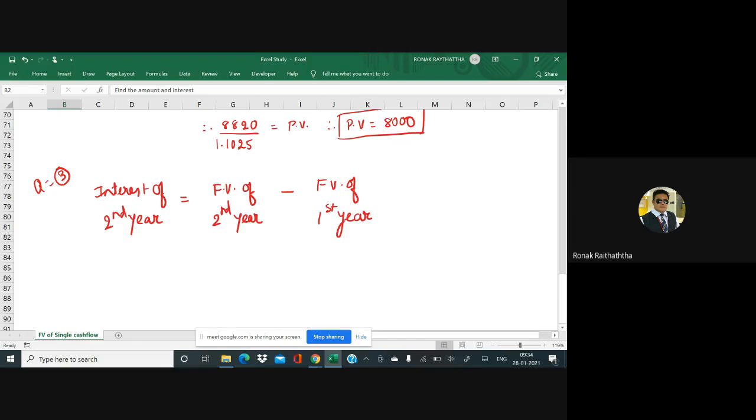What is the interest of the second year? 25. Now, how have you got this interest? FV of second year minus FV of first year. The difference between the two FVs is obviously the interest. May I have your consensus on this? Is everyone agreeing to this equation?